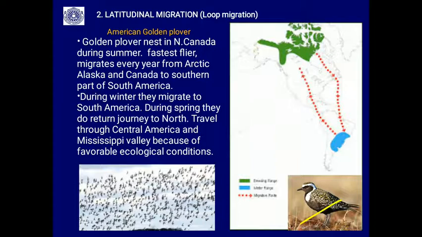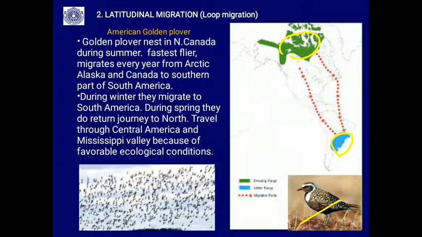You will find the golden plover nesting in North Canada during summer. So this is the region, Alaska and North Arctic Alaska, Canada, and they migrate during winter. They migrate to the southern part of South America. So they travel around 8,000 kilometers from here, and they do loop migration.